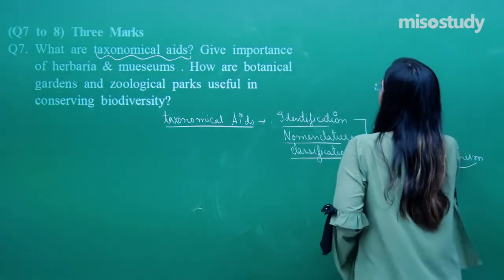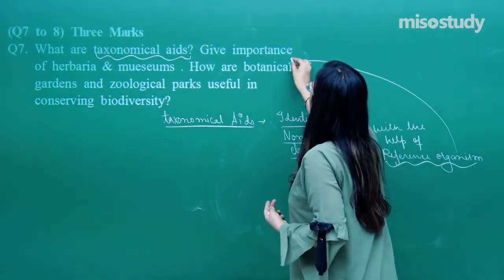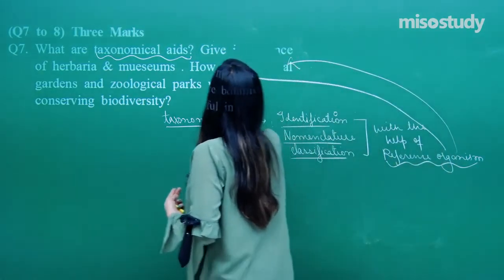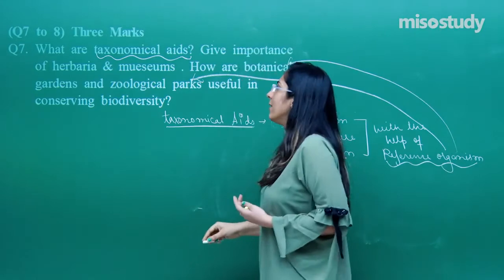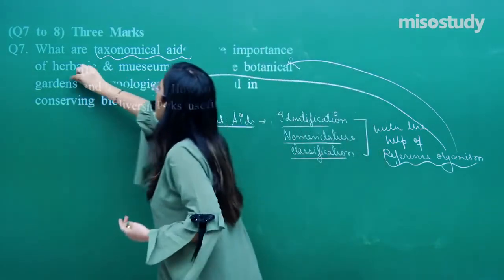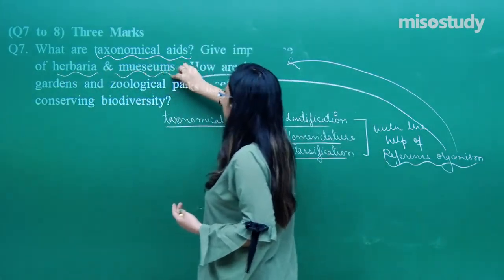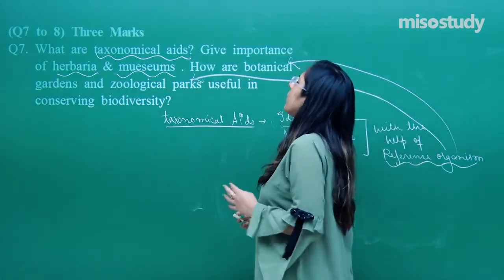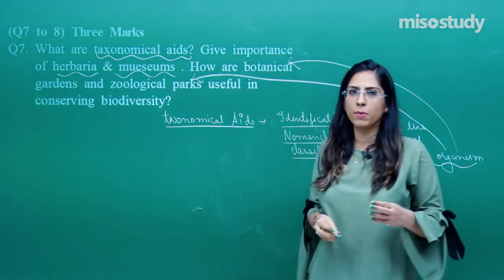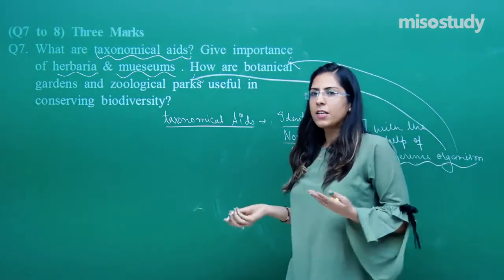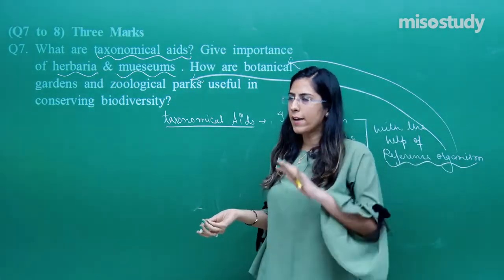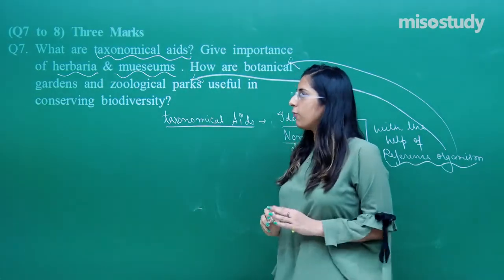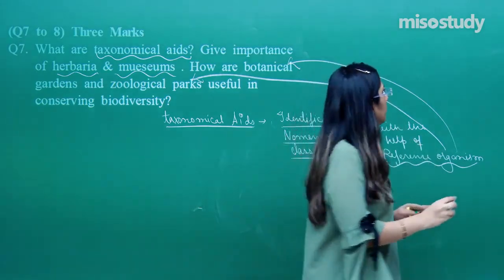These reference organisms, the information can be obtained from botanical gardens, from zoological parks, and from herbaria and museums. Now, the question indicates that we have to explain about the different taxonomical aids. Eight taxonomical aids we have already discussed, so I will be discussing only those mentioned in the question. First of all, let's focus on herbaria.